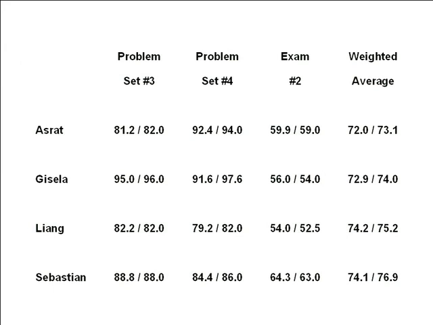This last column is the weighted average for the first 4 problem sets and both of the first 2 exams. So now a couple of things. This came up, I think, last time. The problem sets, if you had a 0 on a problem set because you didn't turn it in, that's 0. It's not included in the mean and medians, but it is included in the weighted average. So again, the weighted average is not just a simple weighted average of those means and medians.